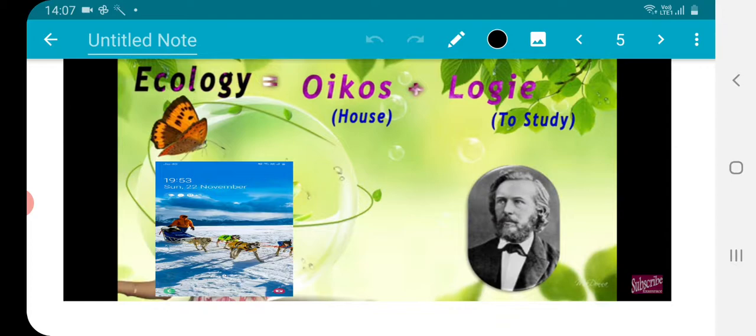On the right hand side of your book page, it is given. So house to study means where we live. Regarding that, whatsoever we are studying, that is ecology. Where we live, that is house, that is land, lithosphere. Who are living, we are living, meaning we are human beings.